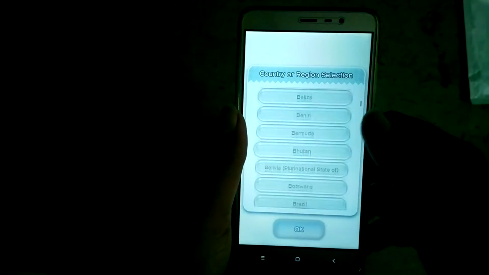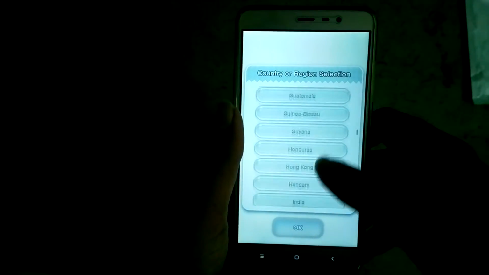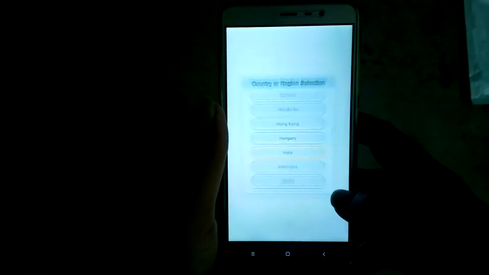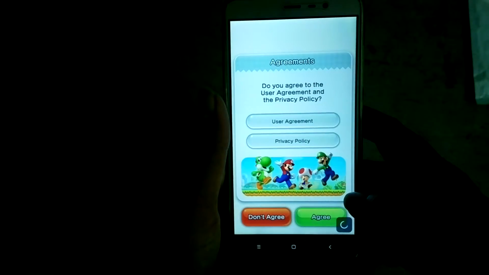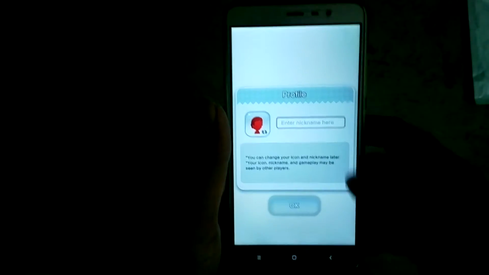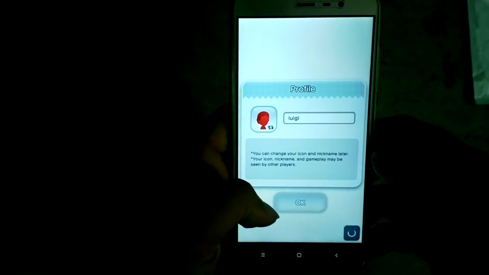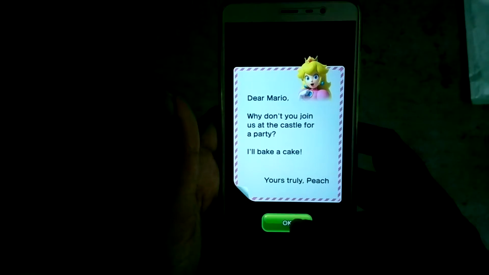So we have to select a country. I don't think there will be any issues with selecting any country because it's going to be available very soon. Yes, selected India. Now later. Okay, and I will agree with the user agreement, and here we go. I guess, okay, I will try Luigi. So I think it's done, and here we go.